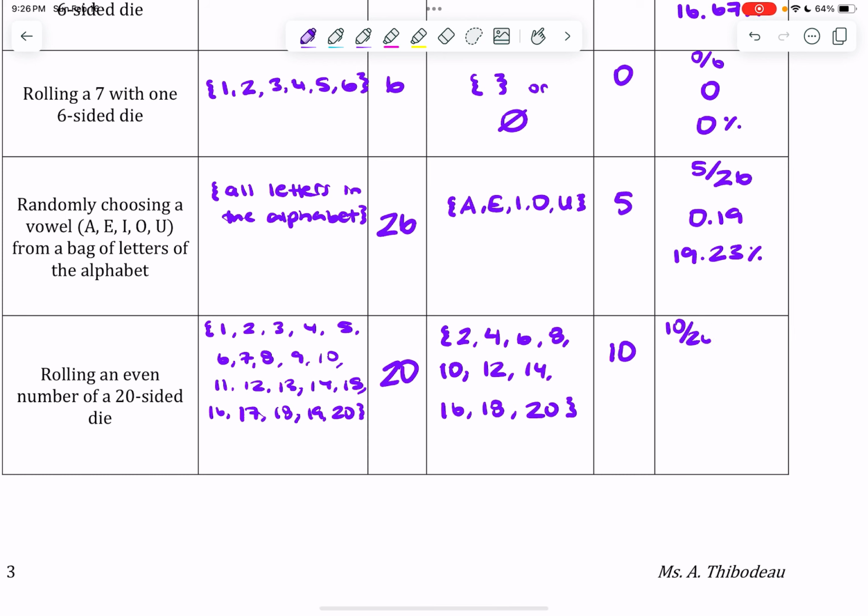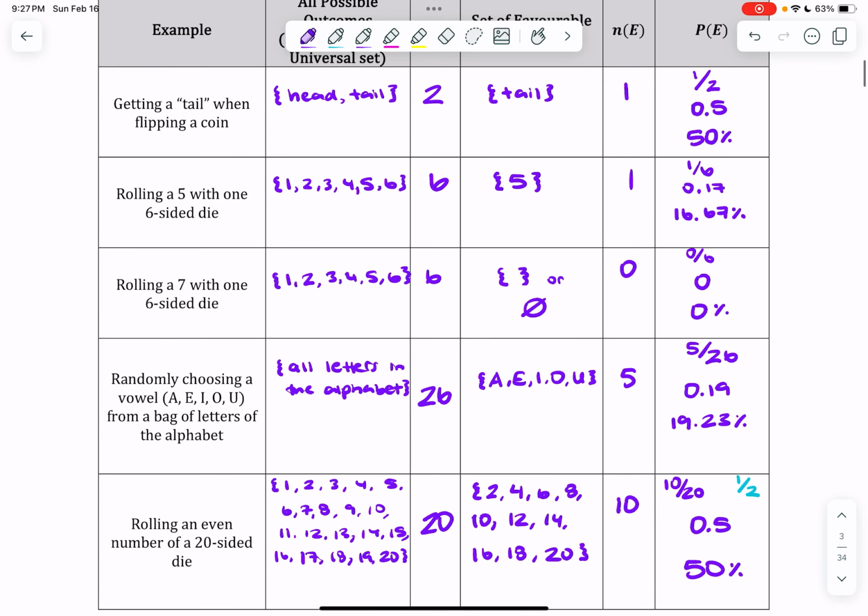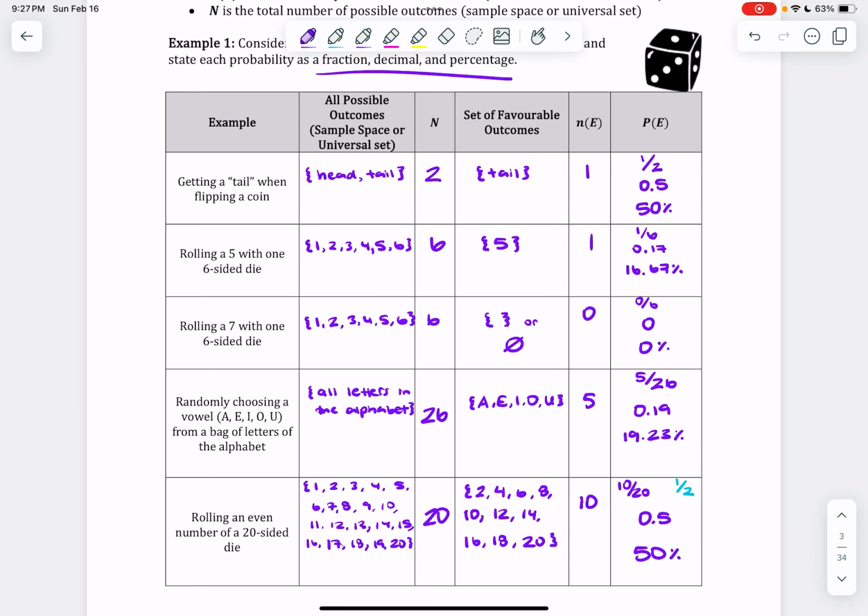And I get 10 over 20. Now, yes, probabilities can be reduced and should be reduced. And on your calculator, if you hit the math button, it should give you option number 1 that says frac, which is short for fraction. I know this one you should be able to reduce in your head, but on a question, if we got something kind of crazy, you can always choose to use your calculator to help you reduce it. I get 0.5 or 50%.